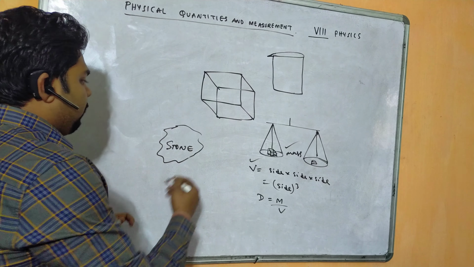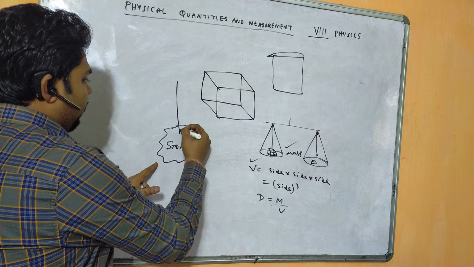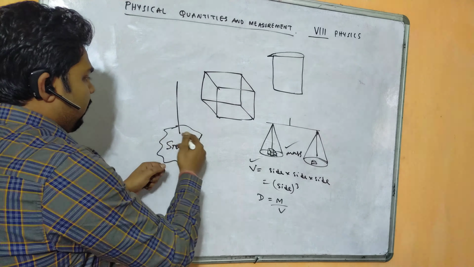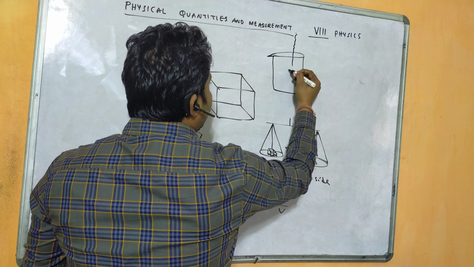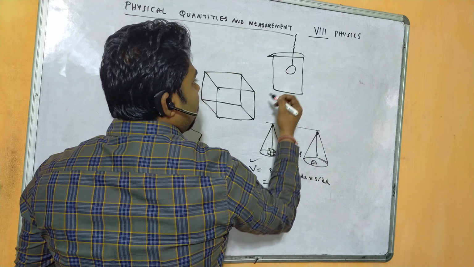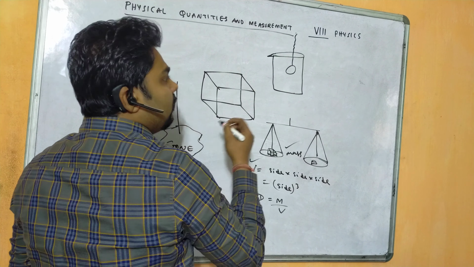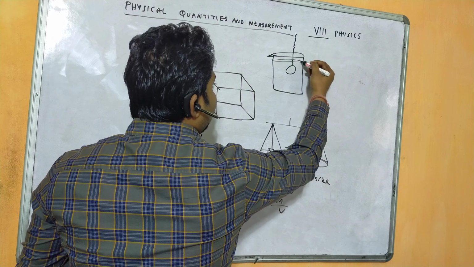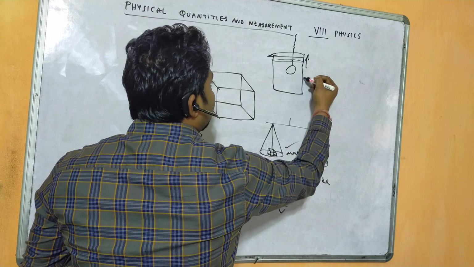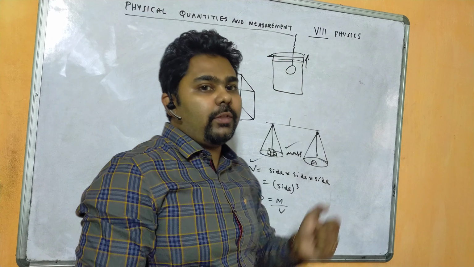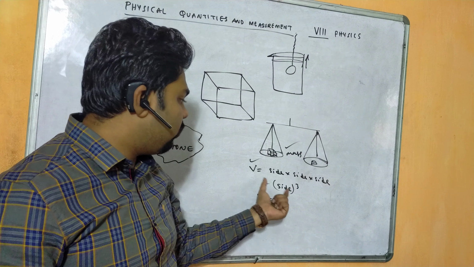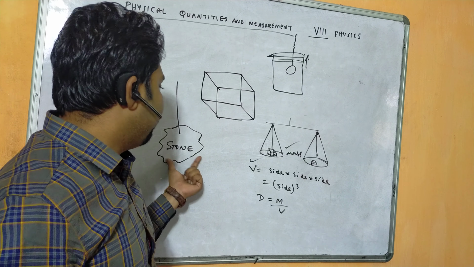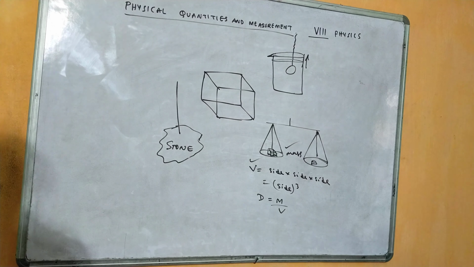So what you do, you have to tie this stone with a string. Then slowly you place the stone tied with the string into the can. Initially it was filled with liquid. Now when you place the stone in, the volume of the liquid will increase. So we can find the difference of that volume and we know the mass. By this method, we can calculate the density of this stone, which is an irregular object.